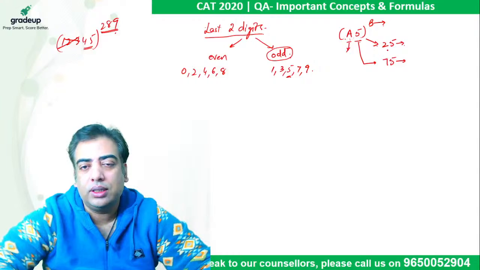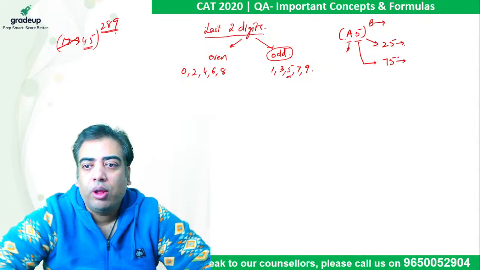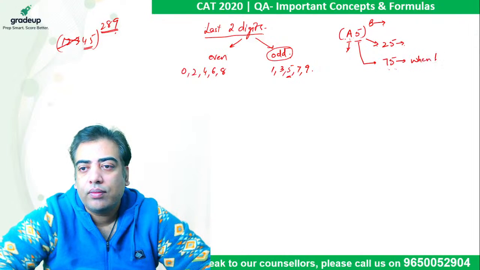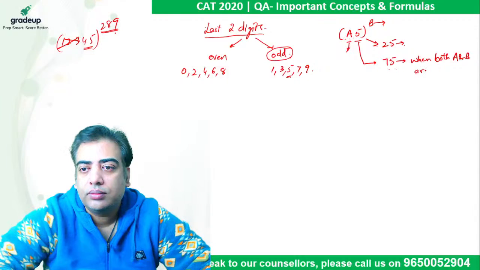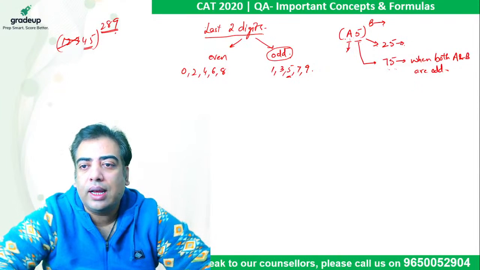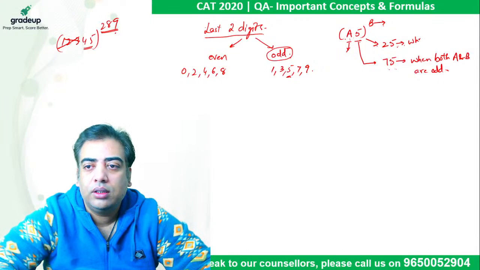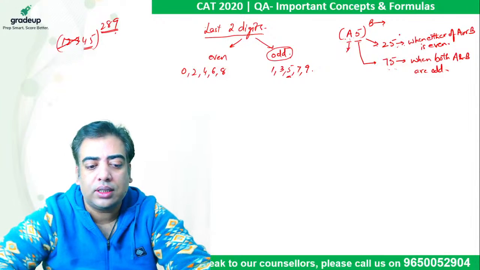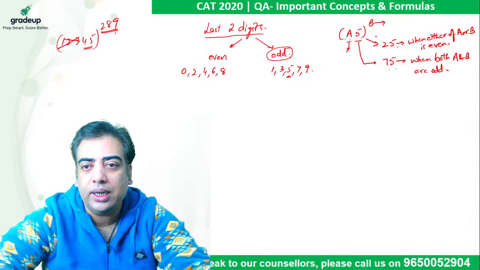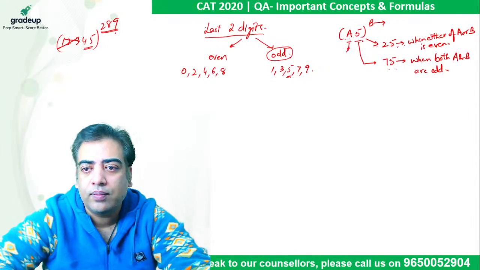We will come across 75 when both A and B are odd. Otherwise, the last two digits are always 25. So when either of A or B is even, the last two digits are always going to be 25. Please keep this information in mind, right?